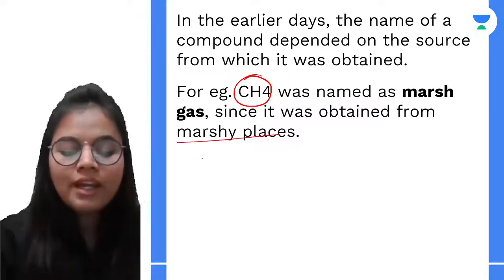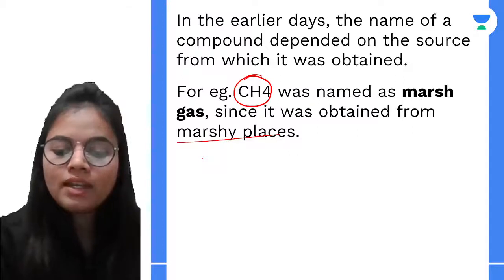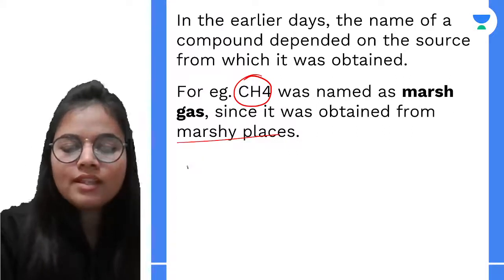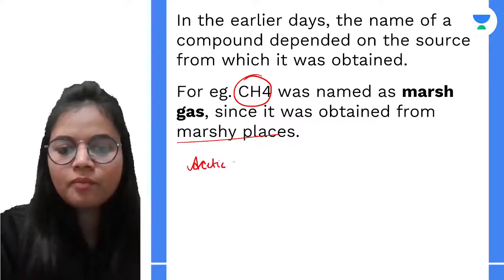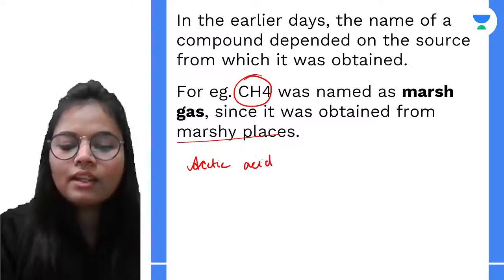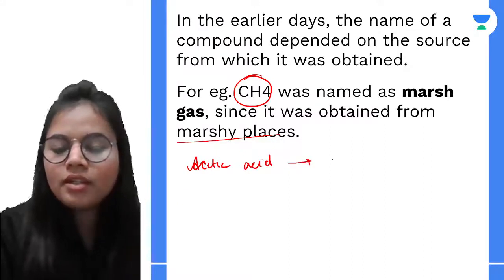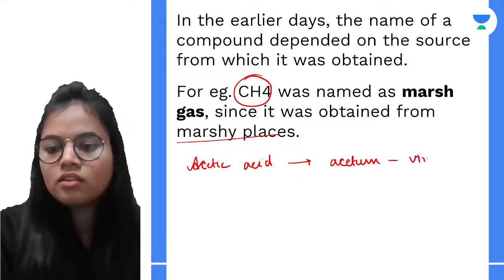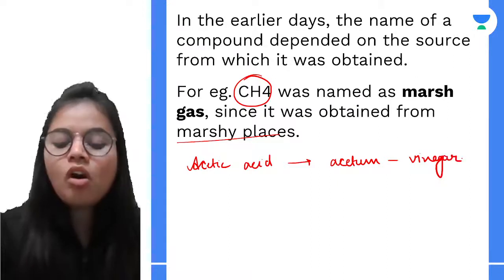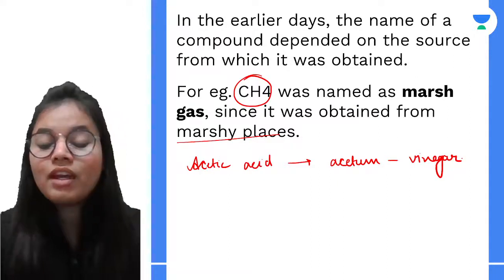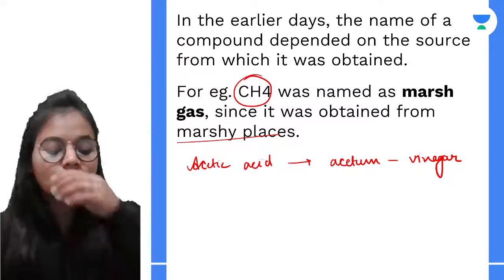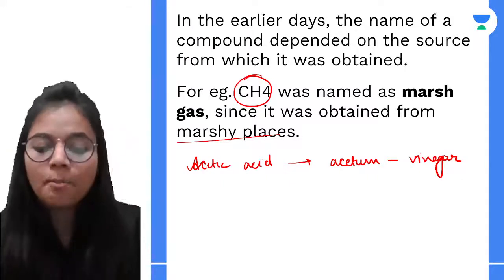Because we obtained it from marshy places, right? Now if I talk about acetic acid, in Latin it is named acetum, which is vinegar. So that was a common name of acetic acid. Then we have citric acid, oxalic acid. So these were some of the common names of these compounds.